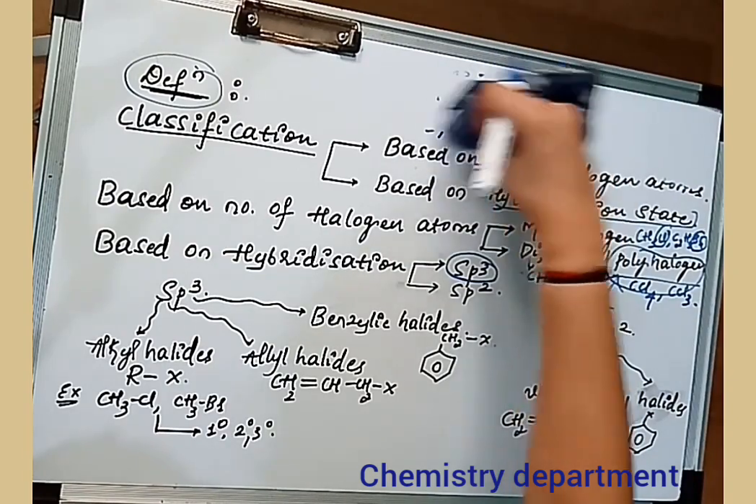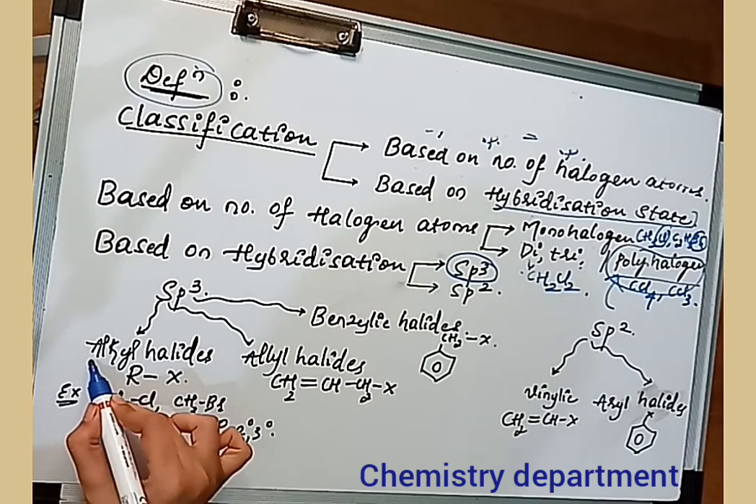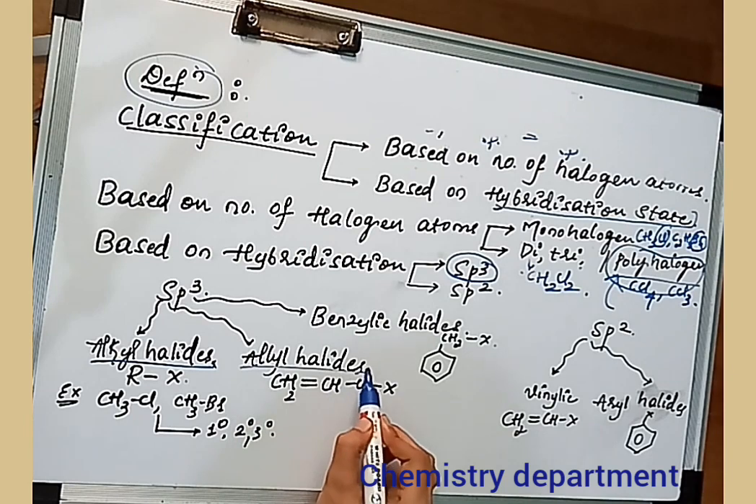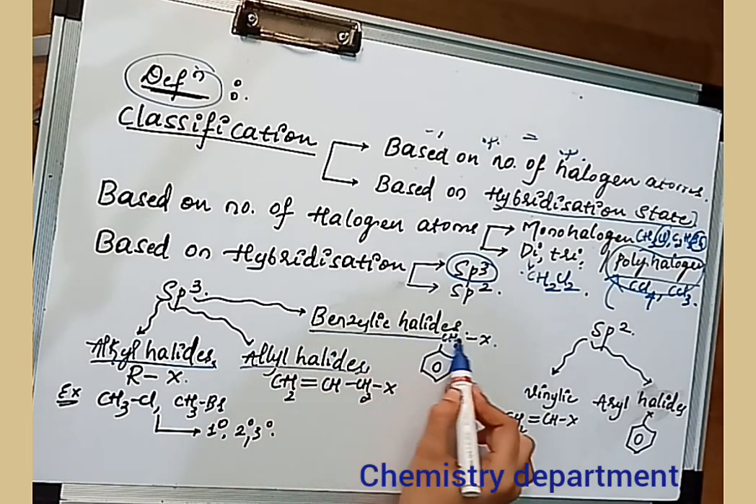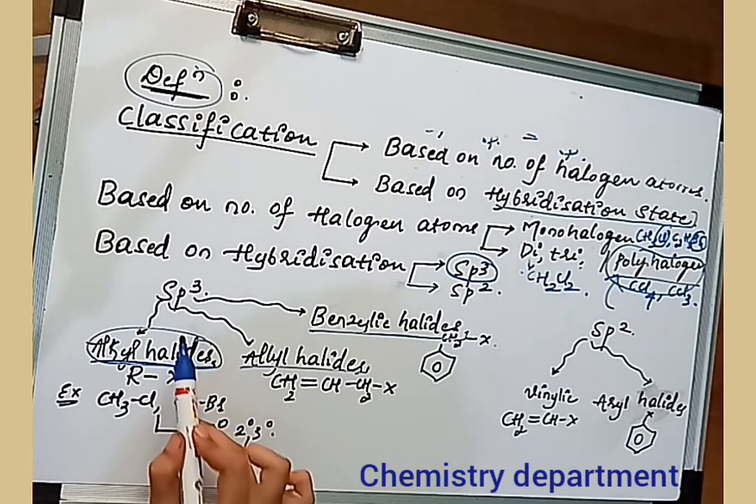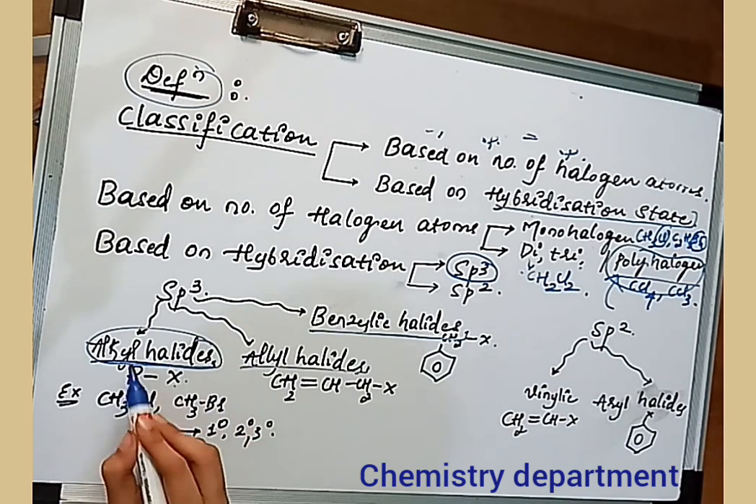Depending upon the sp3 hybridization, we have classified them into three categories. The first one is alkyl halides, the second one is allyl halides, and the third one is benzylic halides. So what are alkyl halides? You have to see the hybridization of the carbon which is attached to the halogen. The first classification is alkyl halide. All the alkyl groups are represented by the general letter R, which represents the alkyl chain here.